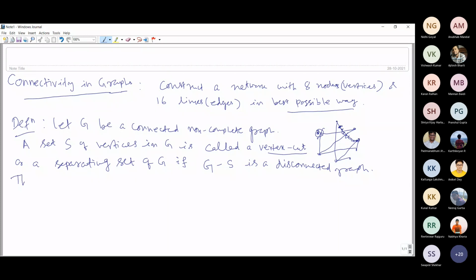Sometimes we use the term vertex connectivity just to distinguish it from edge connectivity. Simply, we say connectivity also.